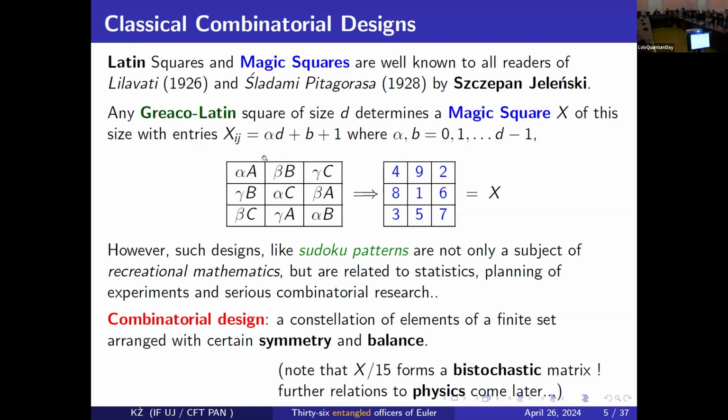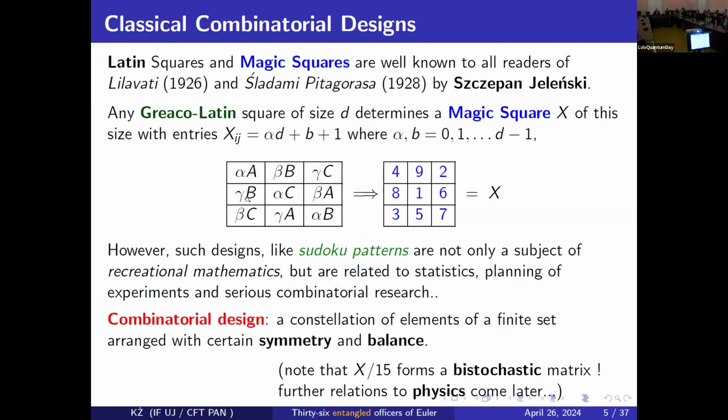And then capital A, B, C are Latin letters and have the same properties. And the most important fact is that those symbols are orthogonal in the sense that there is no repetition of two symbols. It was first Euler who studied those mathematical objects, and he used Latin and Greek letters, and therefore it's called a Greco-Latin square.